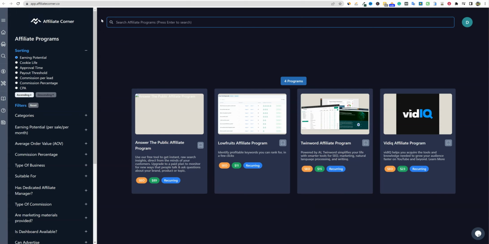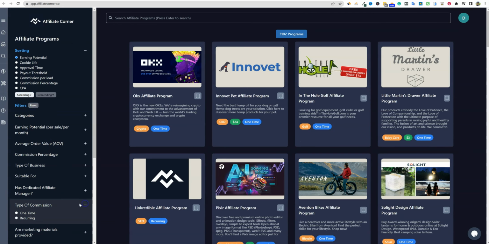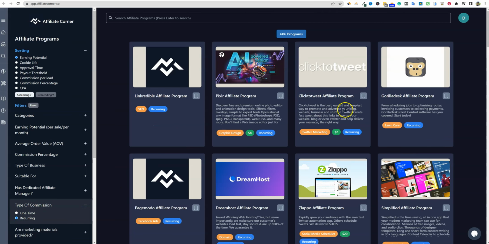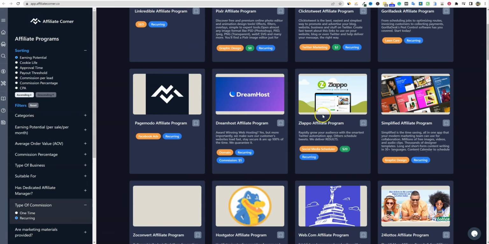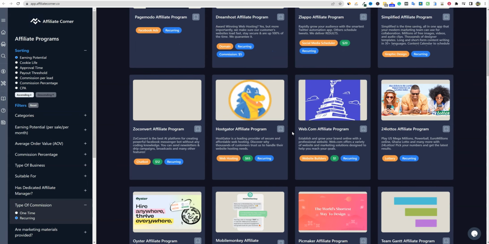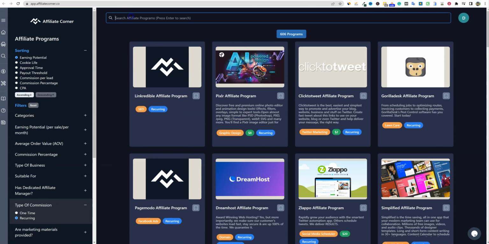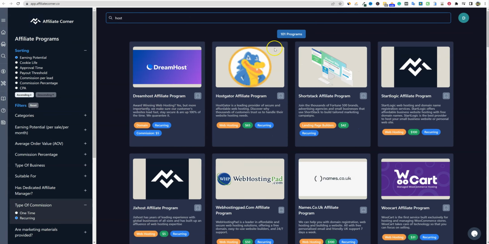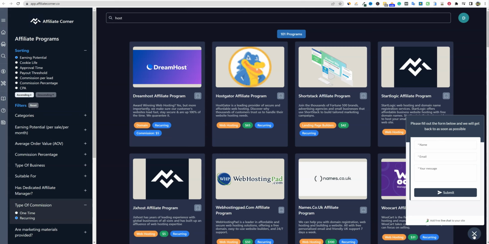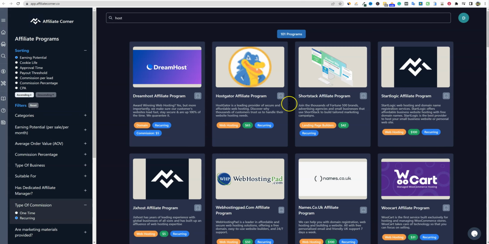So if we exit back out of this, we reset, and then we go into the type of commission. We want only focusing on recurring programs. There's 600 programs in here that are recurring commissions. There's HostGator right there. So you can also come in here and say host. So anything that is host related, there's over 100 hosting programs. You could build a whole website or YouTube channel just around hosting reviews. Super cool stuff. So that is the tool. This is fun. I could play around inside of this tool for the next couple hours because I love this kind of stuff. We can also go and leave a message right down here really easily to them.